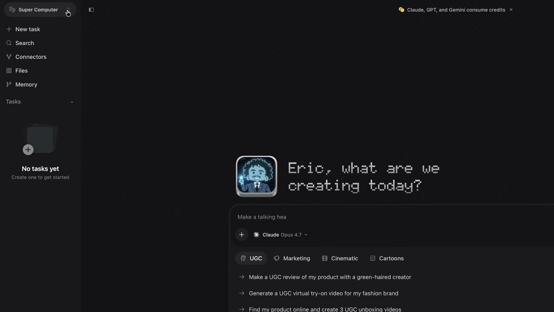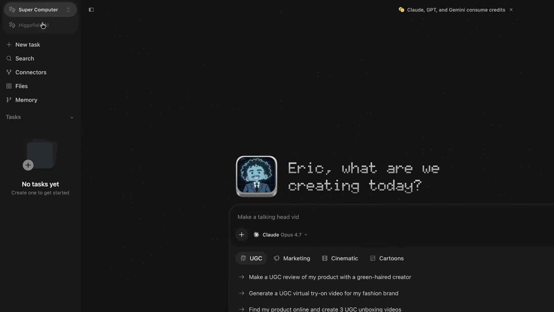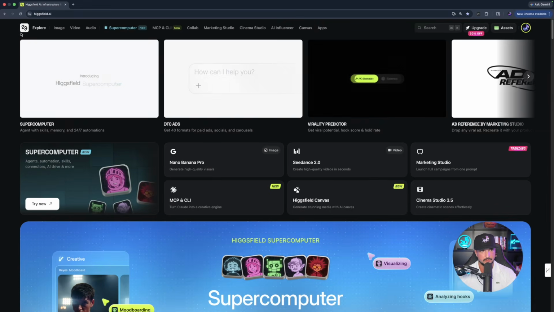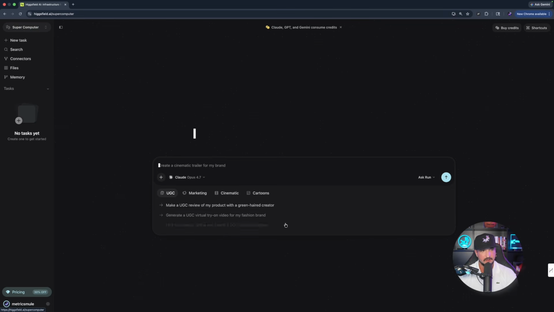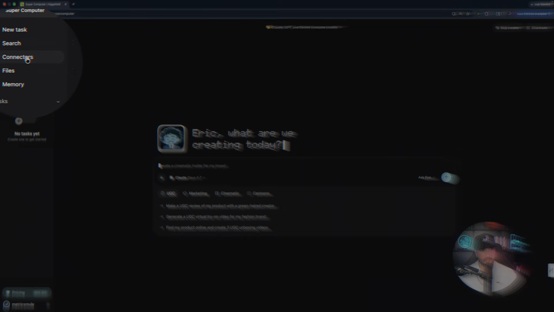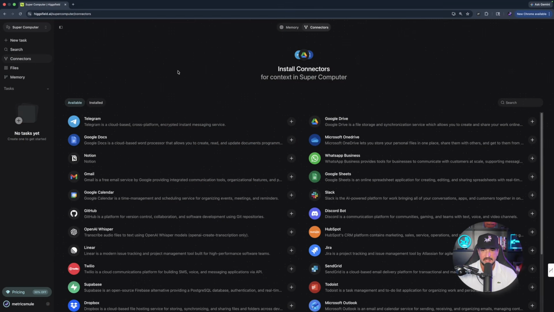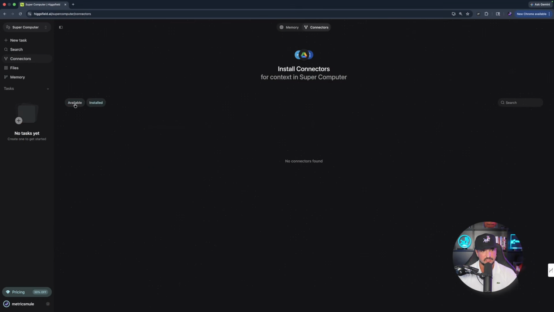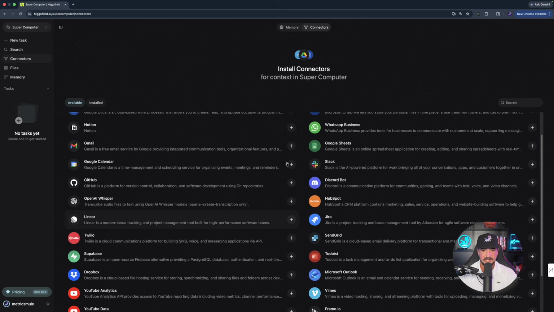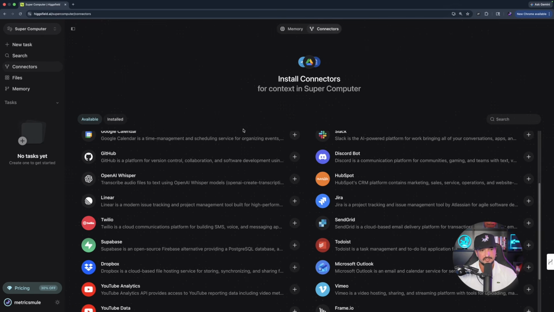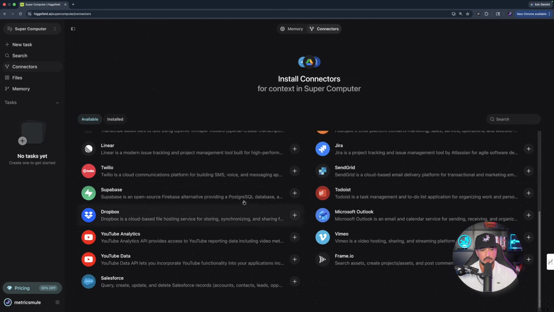So over here, top left-hand corner, you can see I have Supercomputer. I can toggle back and forth between Supercomputer and Higgsfield AI right there with that drop down. We're gonna go ahead and now select connectors. Okay, now just like that, you can see now I have nothing installed, but we have all of these amazing available ones right here. A lot of these you may be familiar with and use quite often yourself.